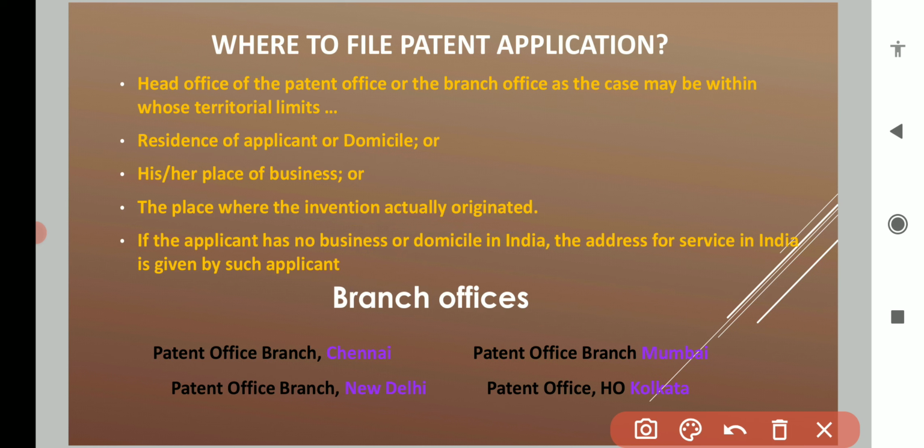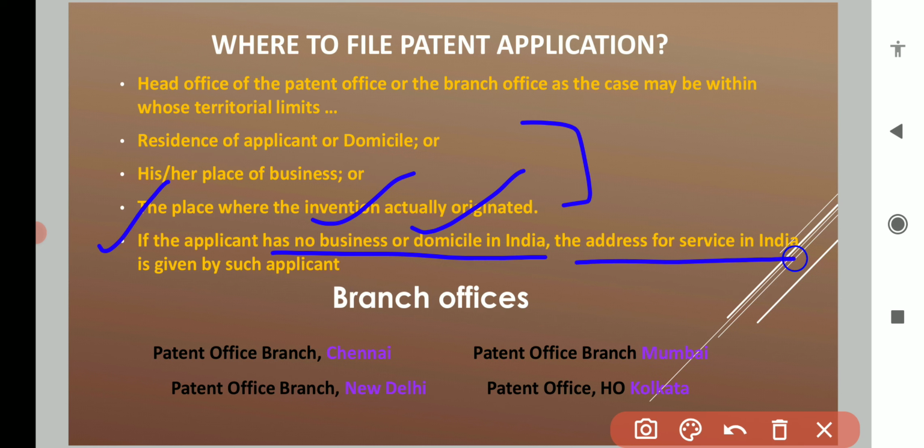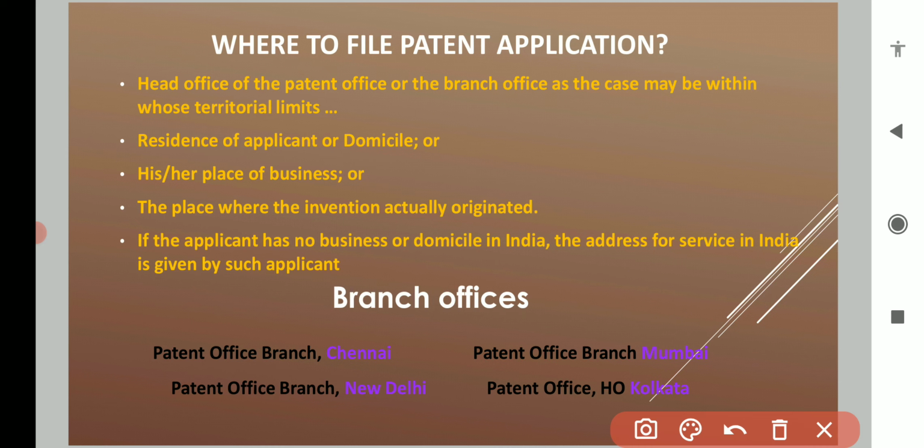Okay, and if you do not meet these three requirements, then the fourth requirement is that the applicant has no business or domicile in India. For example, if he or she does not have domicile or business in India, then at least an address for service in India must be given by such an applicant. So for example, some NRI who does not have a business here or domicile in India will give an address for service in India.